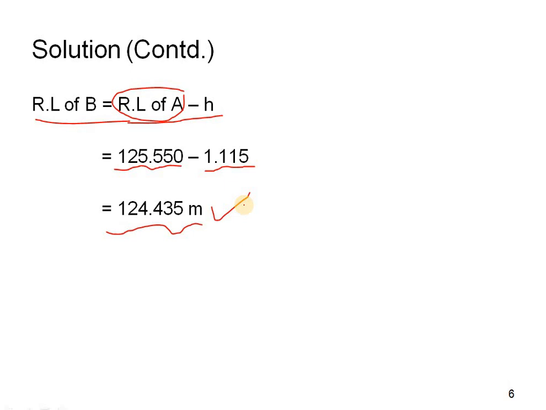This type of question is similarly asked in your examinations. We have to find the staff readings A1 and B1 and A2 and B2. In that, we have to take the differences from higher value to lower value, by subtraction, and whatever values we get, we take the true difference of level, known as H. After that we find the RL of B. If the RL of B was given, we have to find the RL of A using this formula.